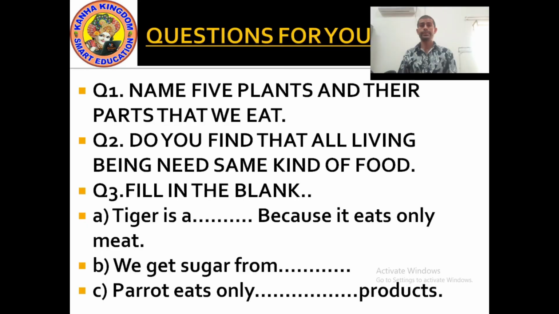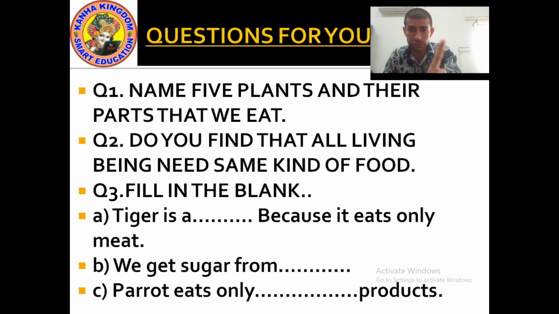Okay kids, it's time to ask question from you. You can write down these question in your notebook. Question number 1 is name 5 plants and their parts that we eat. First plant, rice. Which part do we eat of rice plant? We eat seed. Seed we eat is rice.